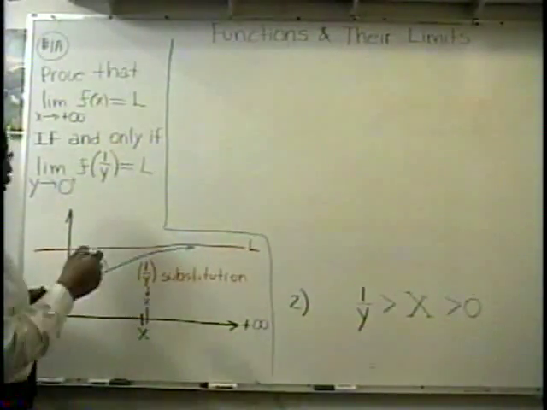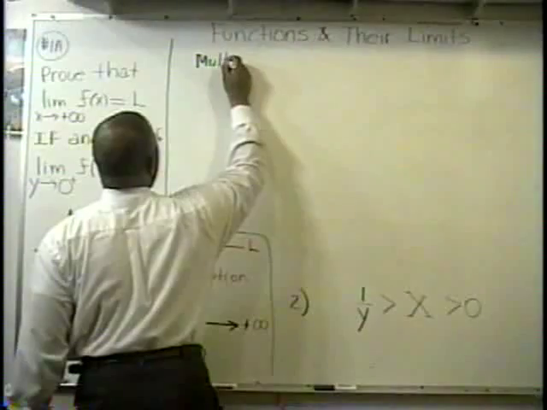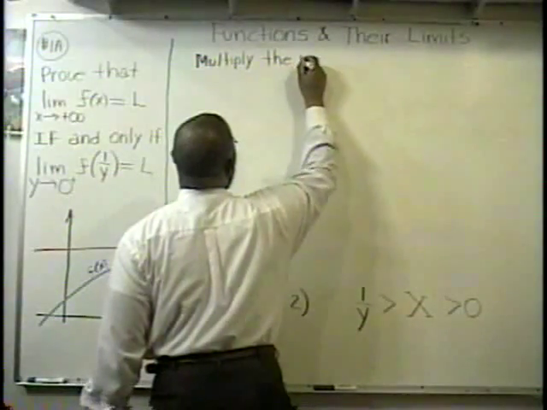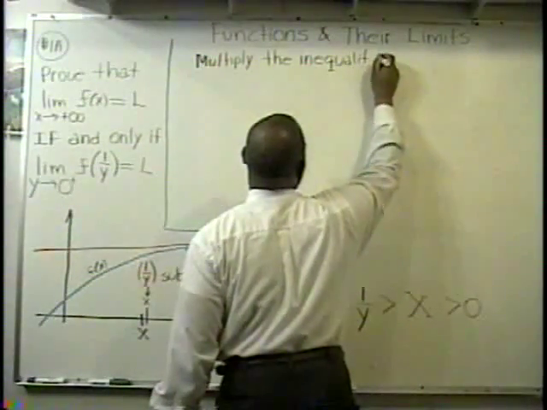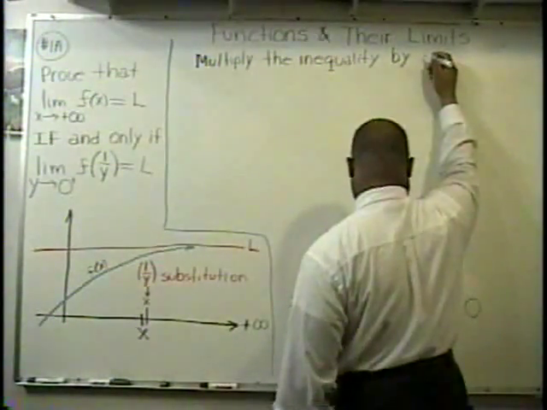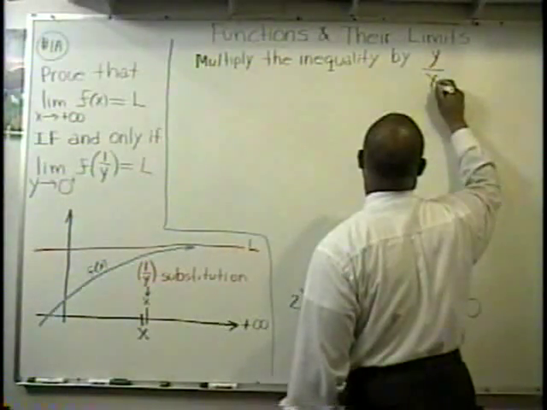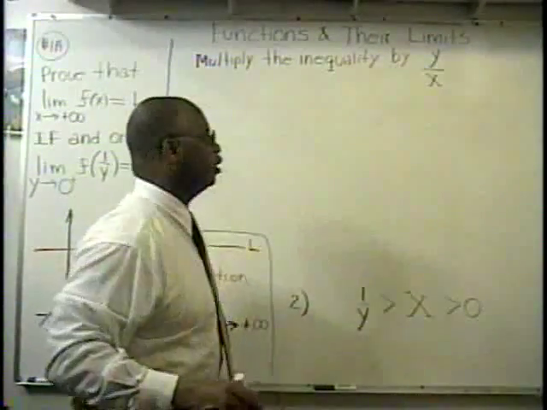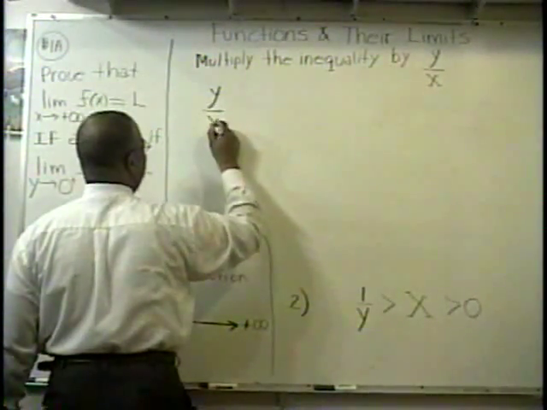Now, the next step we're going to do, we're going to multiply the inequality by y over capital X. So we're going to multiply this inequality by y over capital X. So let's go ahead and do that. Now we're going to apply some algebra.